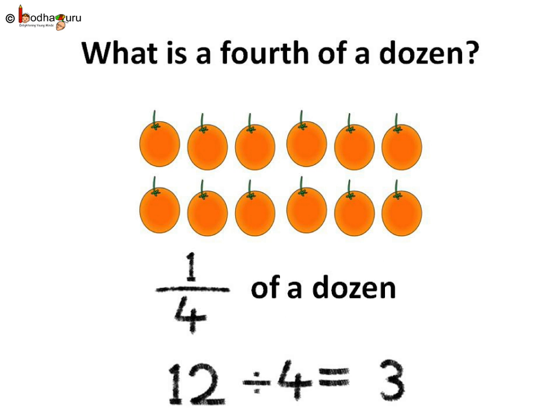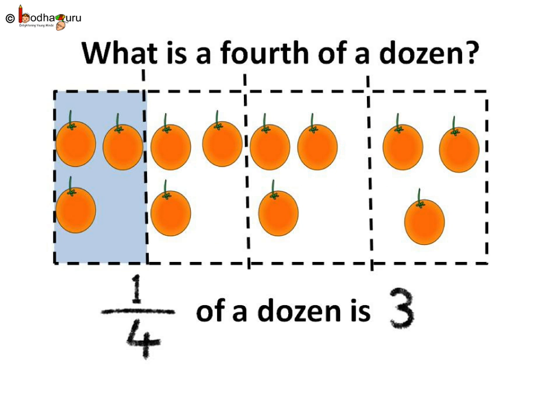Same way, what is a fourth of a dozen? That is, what is 1/4 of a dozen? Here we need to make 4 equal shares of a dozen. Then we take one share, that is 1 by 4 of a dozen. For that we would divide 12 by 4. A fourth is sometimes called a quarter. So 1/4 or a quarter of a dozen is 3.